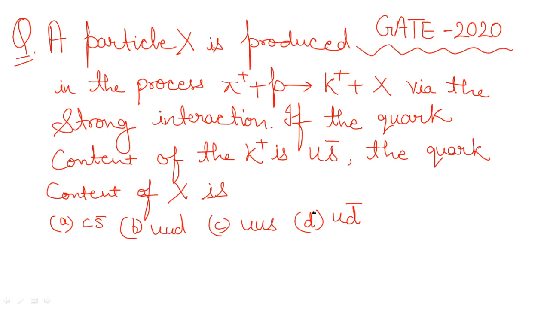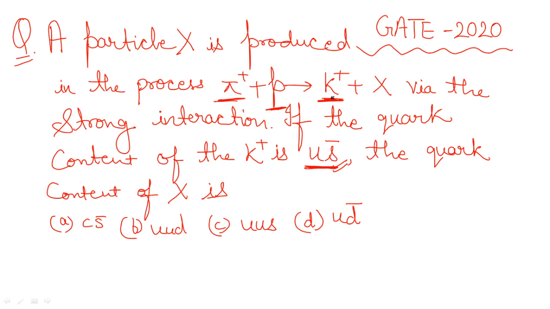Now, in the K positive quark structure, we can see S bar is there, the strange anti-quark. This is not a strange particle itself, but it has the S bar quark in it. Generally the strange quark is in the quark structure of strange particles.